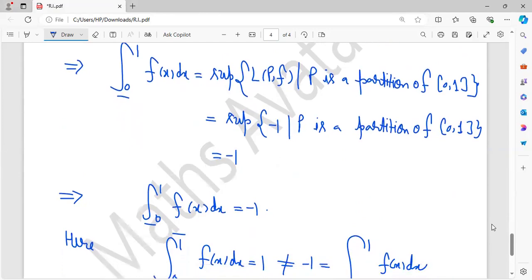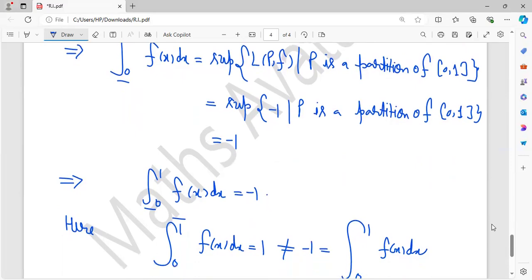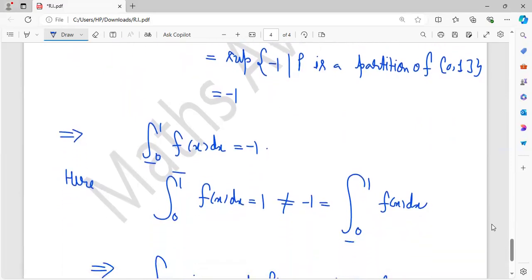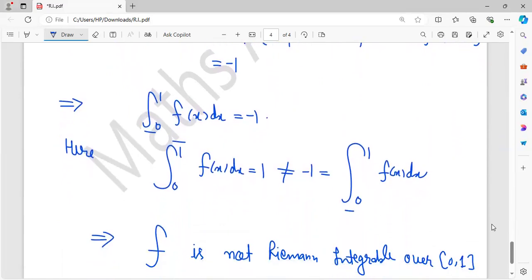Now see that the upper integral is 1 and the lower integral is -1. So they are not equal. The upper integral is not equal to the lower integral. It means f is not Riemann integrable over the closed interval [0, 1]. So this is the example where the absolute function, mod f, is Riemann integrable, but f need not be Riemann integrable. So what is the general fact? If mod f is Riemann integrable, then f need not be Riemann integrable.